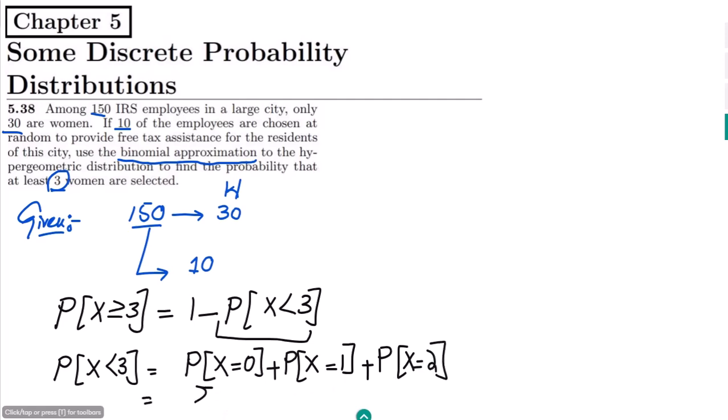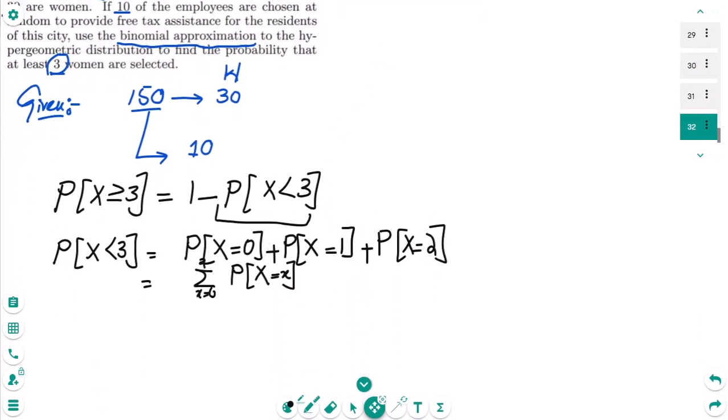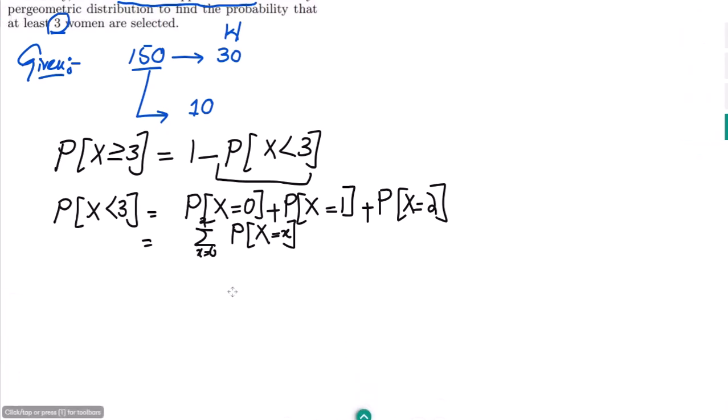Then, writing x from 0 up to 2, with x as the small x, it can be written as the sum of the probability that X is equal to small x. This is what we have. Now let me proceed by going downwards, where I can very easily write the hypergeometric probability distribution.